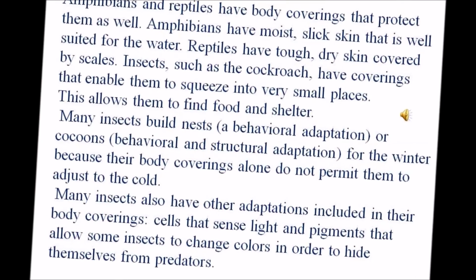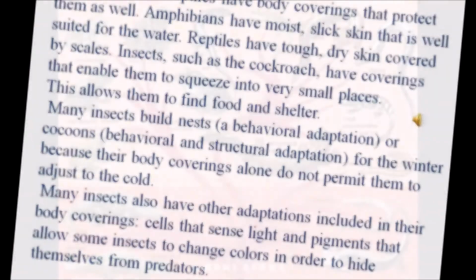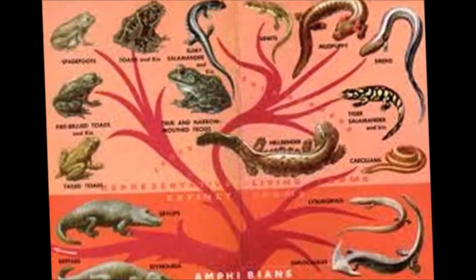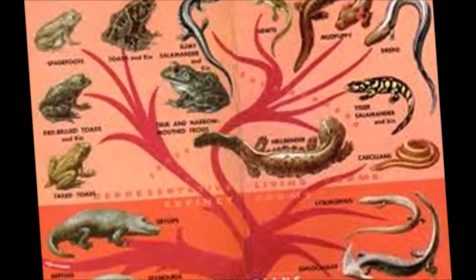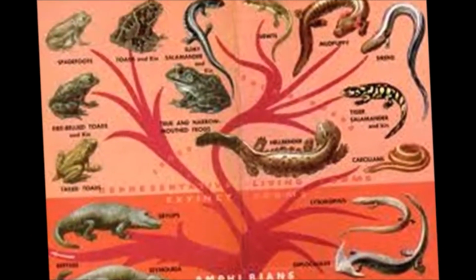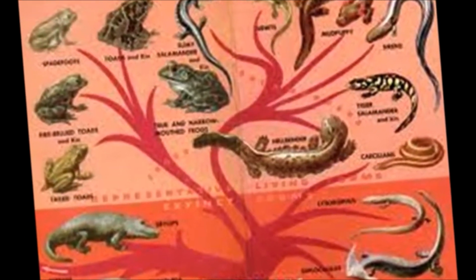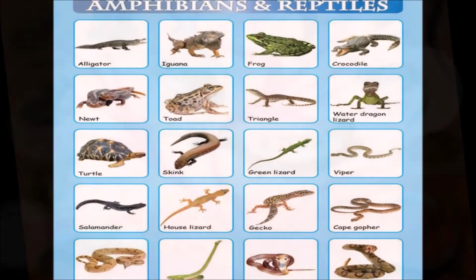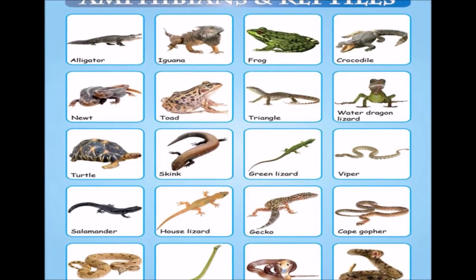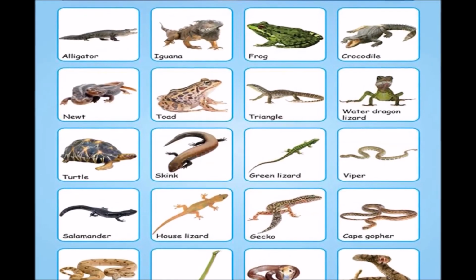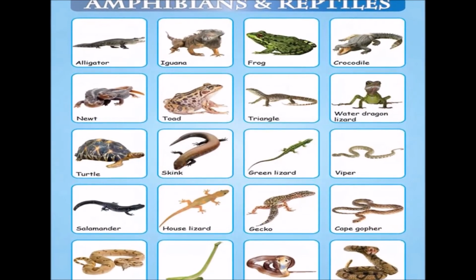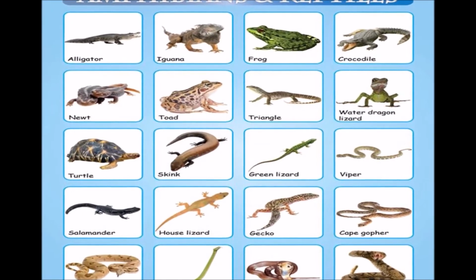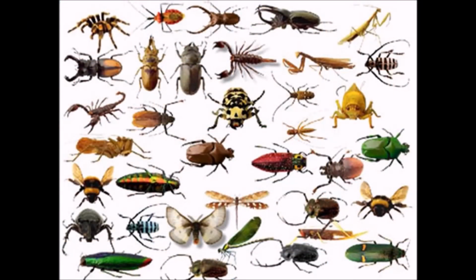Amphibians and reptiles have body coverings that protect them as well. Amphibians have moist, slick, thin skin that is well suited for the water. Reptiles have tough, dry skin covered by scales. Insects such as the cockroach have coverings that enable them to squeeze into very small places. This allows them to find food and shelter.